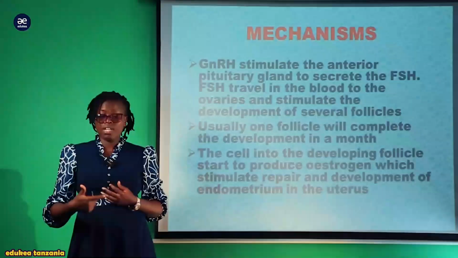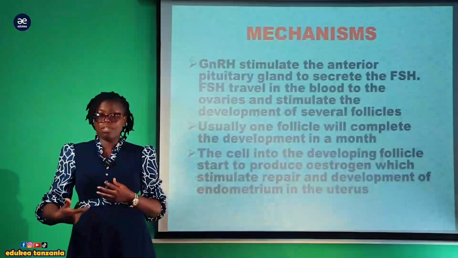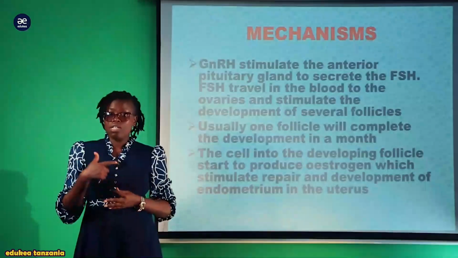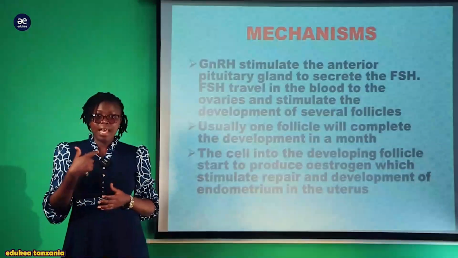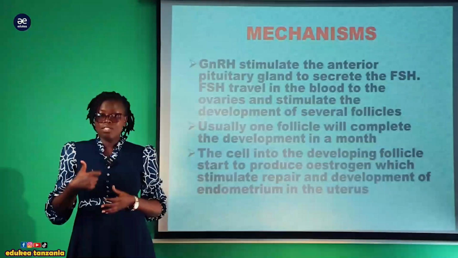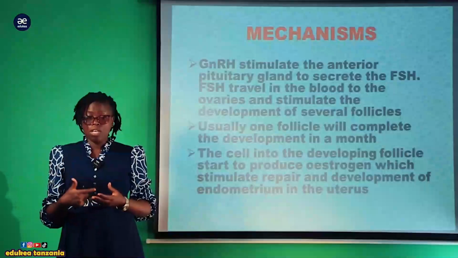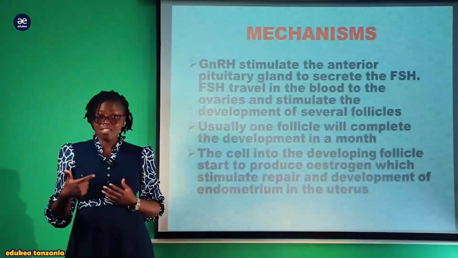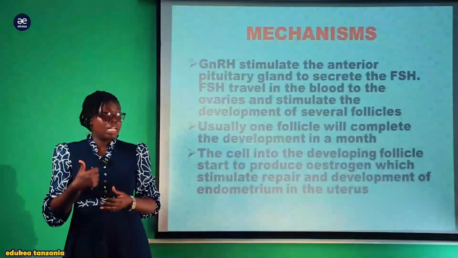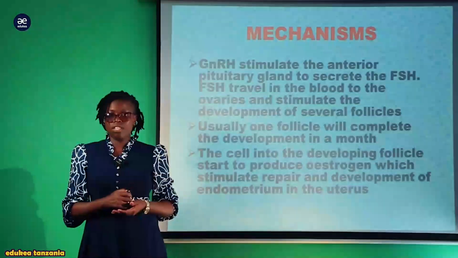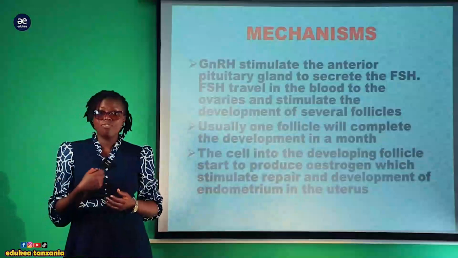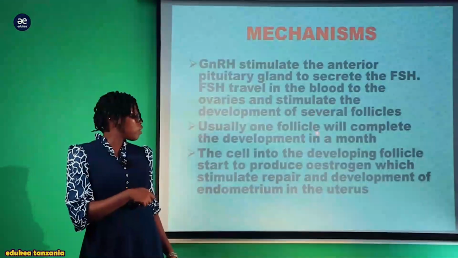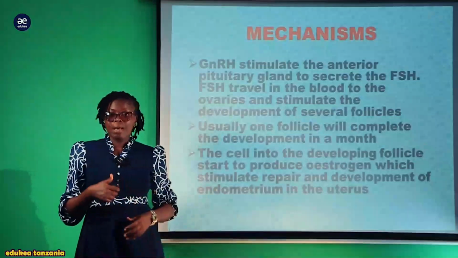Maana tunasema kama katika pituitary kuna two lobes, kuna anterior pamoja na posterior. So the anterior lobe is the one which is responsible for the release or production of this follicle stimulating hormone. So it is stimulated, then it releases this follicle stimulating hormone. So this follicle stimulating hormone is endocrine, so it's being released directly into the blood. So they travel directly in the blood to the ovaries, where they stimulate the development of different follicles or eggs.